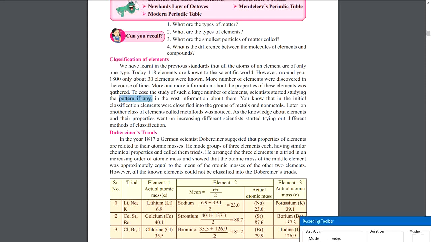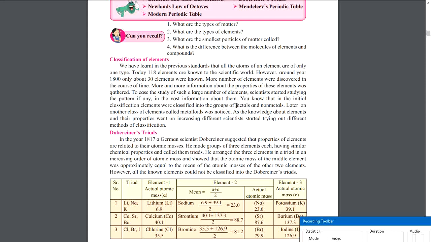Now you know that in the initial classification, elements were classified into the groups of metals and non-metals. So the writer of this textbook is trying to say that at the initial time when the elements started getting classified, they were simply classified into two groups, metals and non-metals. Later on, another class of elements called metalloids was noticed.